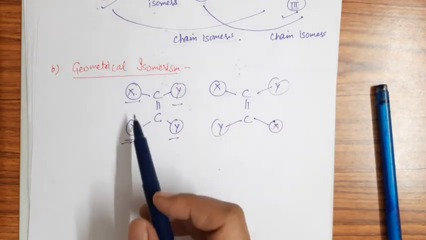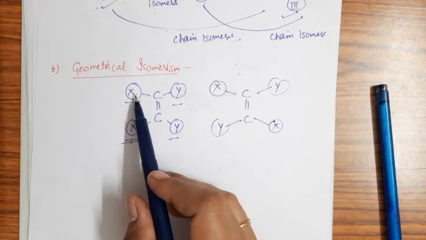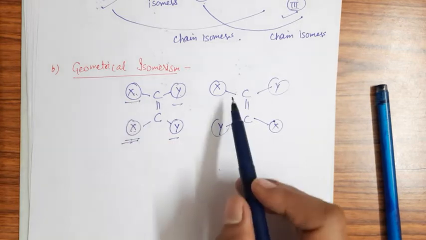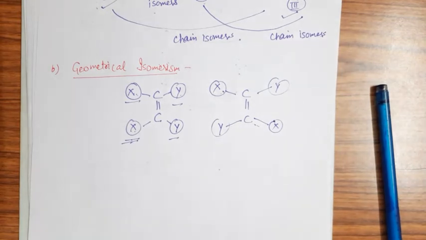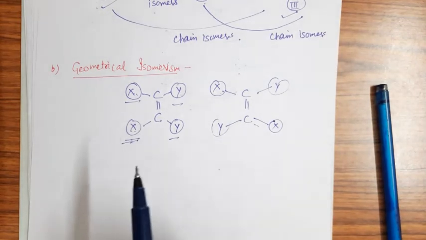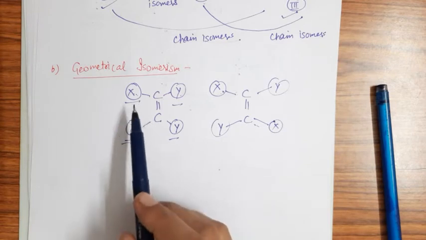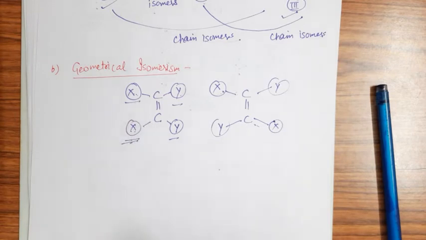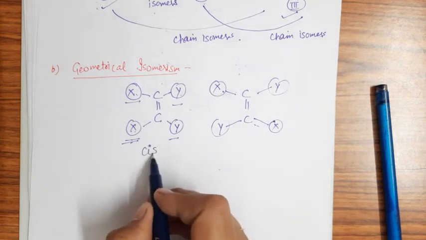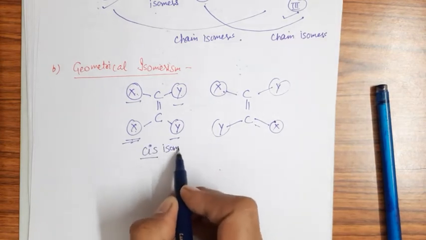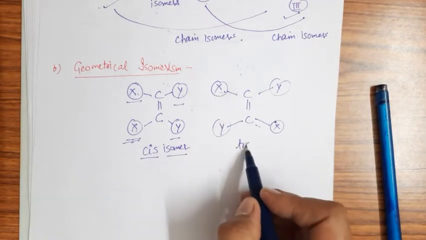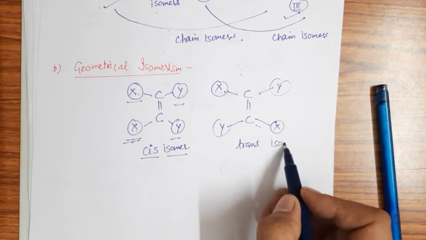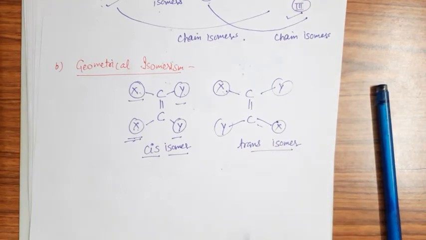We can write in such a way that the similar group may be on similar side or similar group may be on different side, right? So when there is the arrangement of the atom in such a way, when the same atom or similar groups are on similar side, these are known as the cis isomer. But when these are in opposite side, then these are known as the trans isomers.